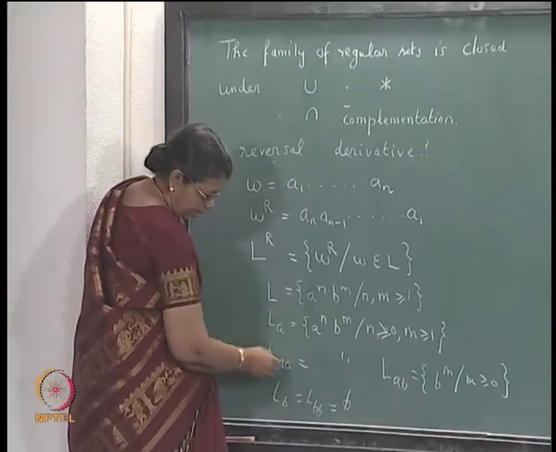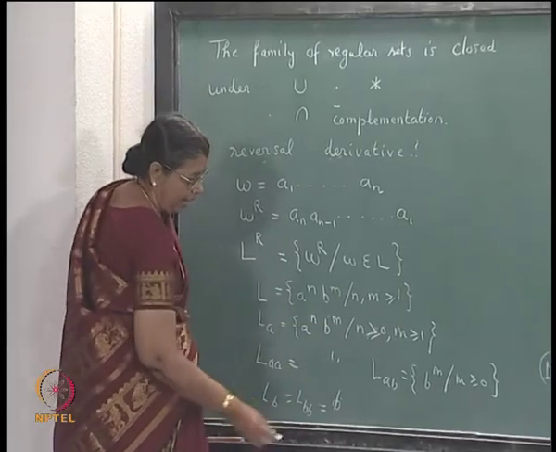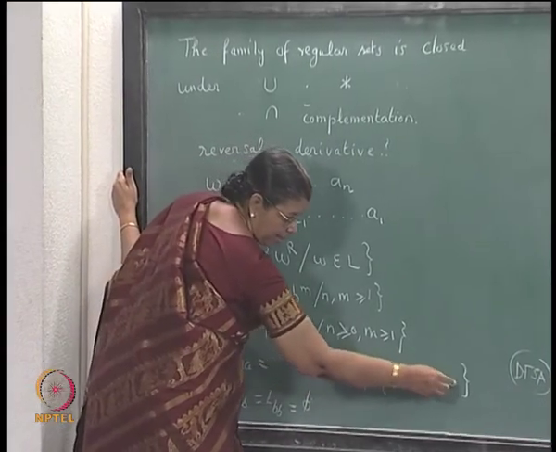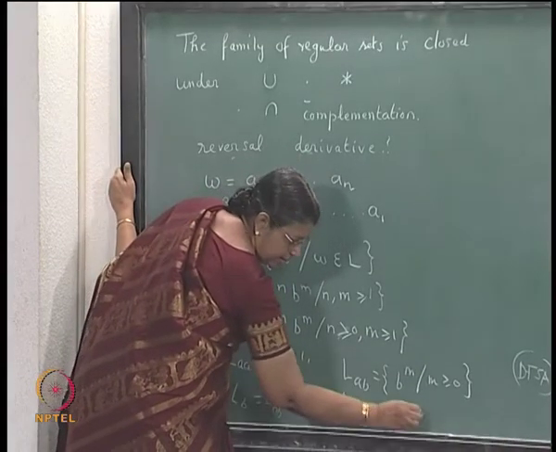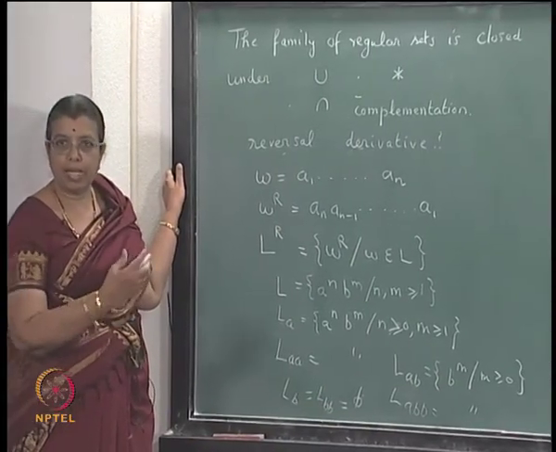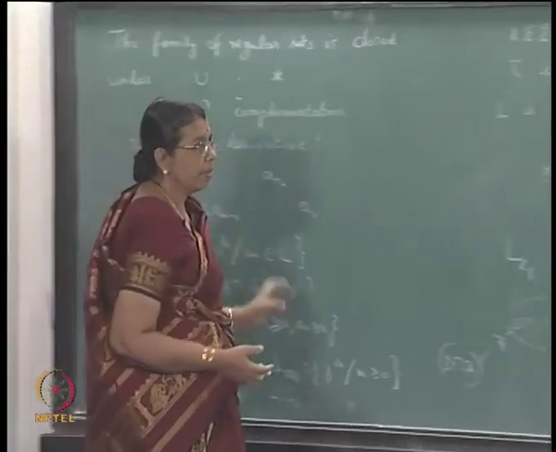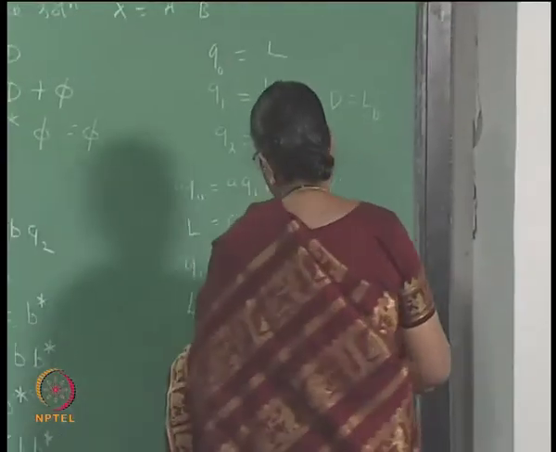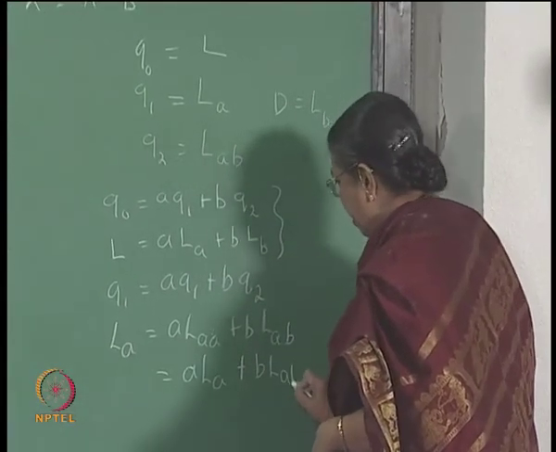LA is this, LAA is also this, LB, LBB, they are all empty. LAB is equal to B power m, m greater than or equal to 0. If you consider LABB, this is also the same: the set of strings beginning with ABB, and then remove the ABB. It will be B power m, m greater than or equal to 0. So, continuing our equation, LA is the same as this, LAB.